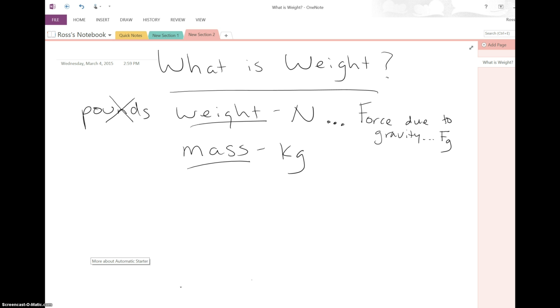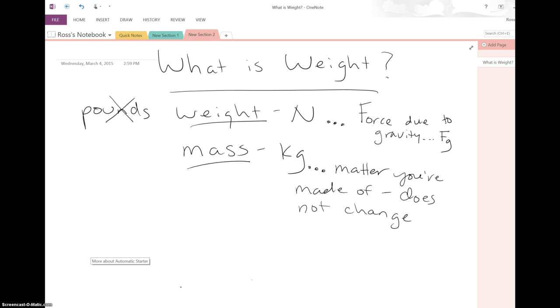Mass, that's the amount of matter that you are made of. So this does not change, at least when you move from planet to planet. Obviously, as you grow bigger, or let's say you go on a diet, then fine, the amount of mass, the amount of matter that you are made of can go down. But whether you're on the moon, or on Mars, or on Earth, your mass will be the same. However, your weight will change because each of those planets has a different gravitational pull.